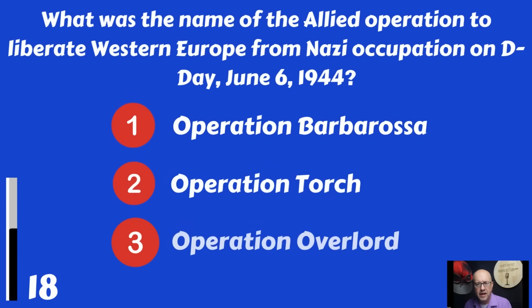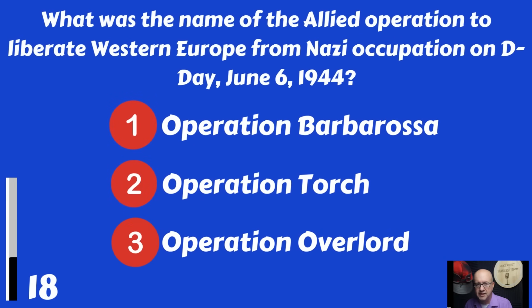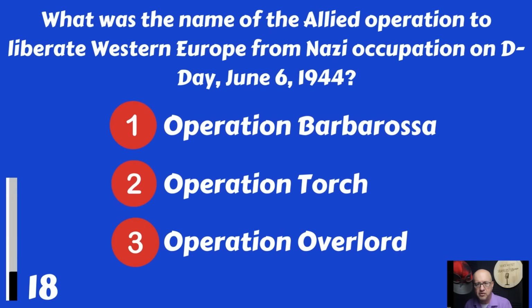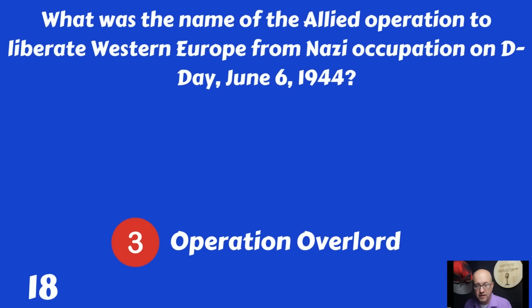What was the name of the Allied operation to liberate Western Europe from Nazi occupation on D-Day, June 6, 1944? Operation Barbarossa, Torch, or Overlord? That was Operation Overlord.